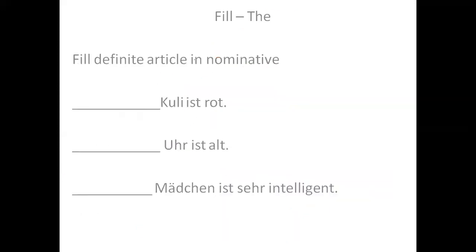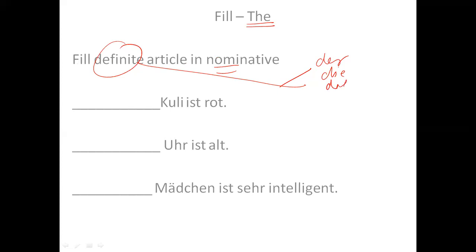Now here I have given you a few sentences to fill. You have to fill the definite article in nominative. First sentence says blank Kuli ist rot. So definite article I have to fill, that means the answer can be der, can be die, can be das, or the answer can be die. If it is masculine der, if it is feminine die, if it is neutral das, and if it is plural I have to write die. So how will I identify?